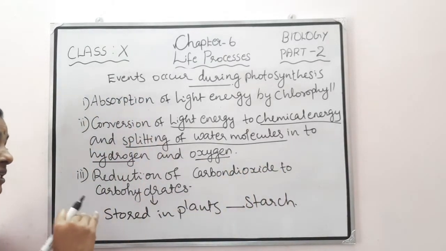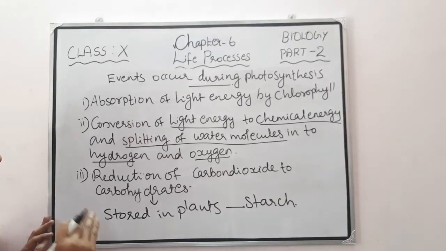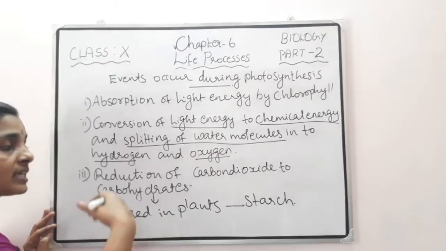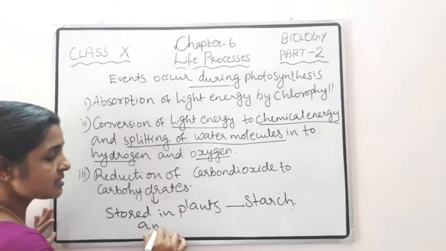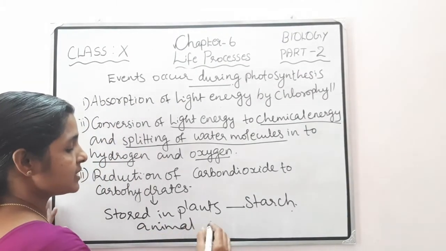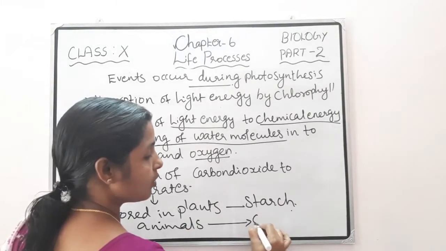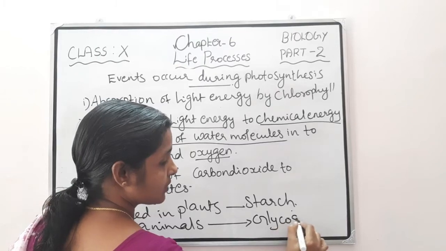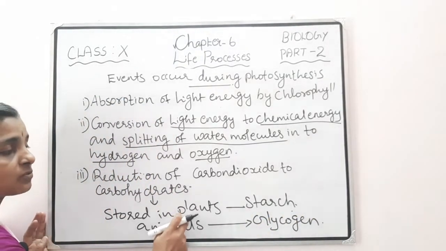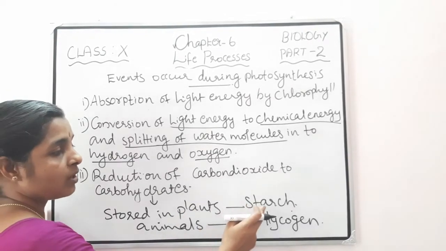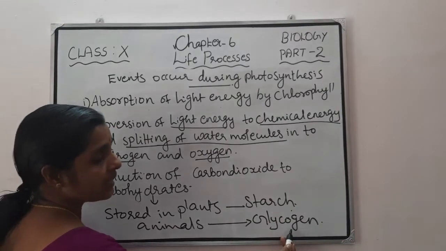Plants utilize some of the carbohydrate, and some carbohydrate is stored in the form of starch. But animals utilize food material and some food materials they store in the form of glycogen. So study this one, it is a very important 1 mark question. In plants, food materials are stored in the form of starch, and in animals, food material is stored in the form of glycogen.